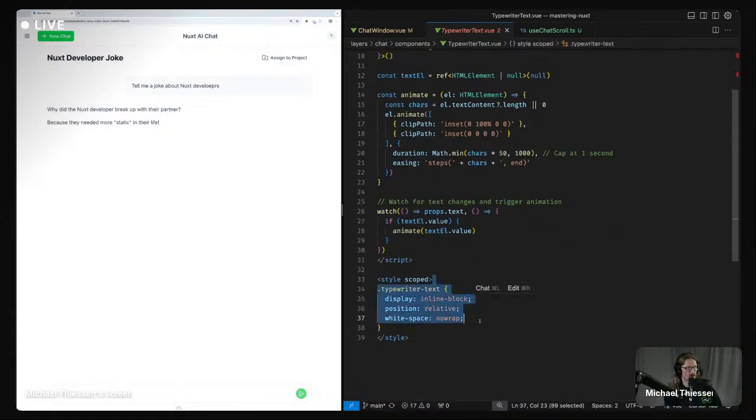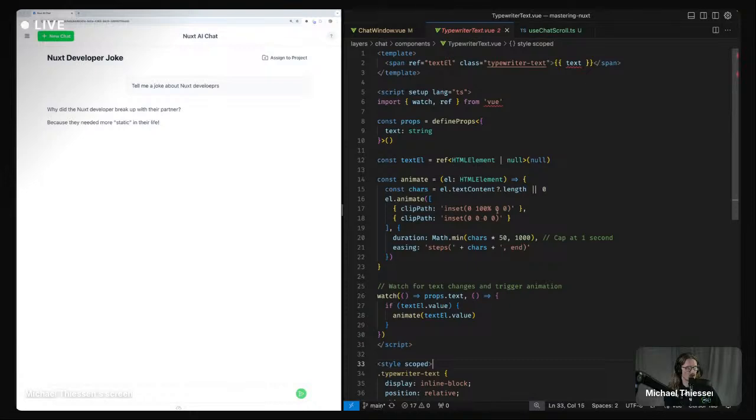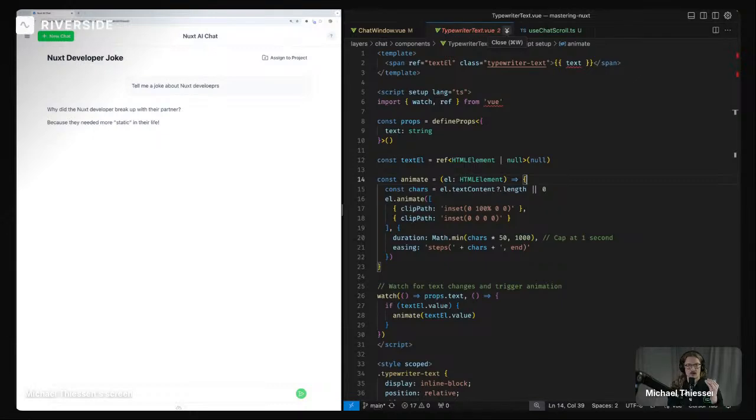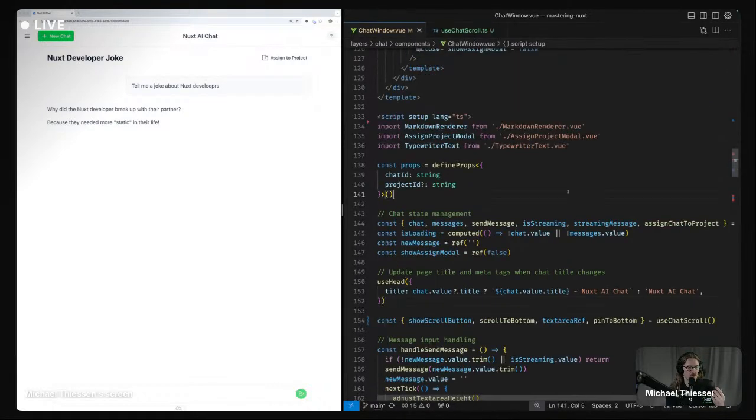We've just got a little bit of CSS, we've got a watch, we've got a little animate method, and that's all that it is. And that is what we would like most of the components in our application to be, because this is so simple to work with, so simple to test, to write, to deal with, and we don't have a whole bunch of different concerns coming in.